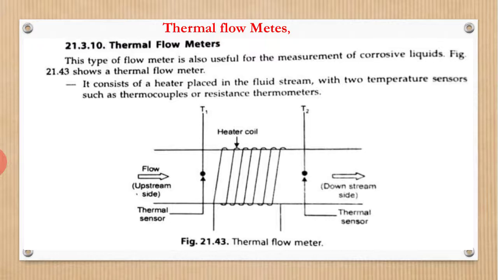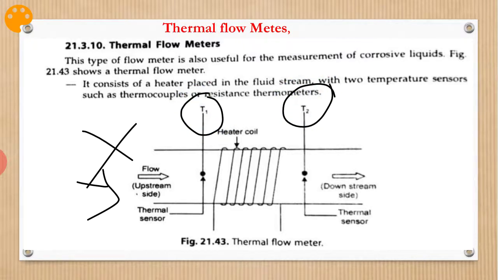Under no flow condition, which means no liquid is flowing over here, the temperatures T1 and T2 of the sensors will be the same, and the differential signal measured on the detector will be 0. Both temperatures will be the same because no fluid is flowing through this stream. Hence T1 and T2 are the same, so the detector measures 0.